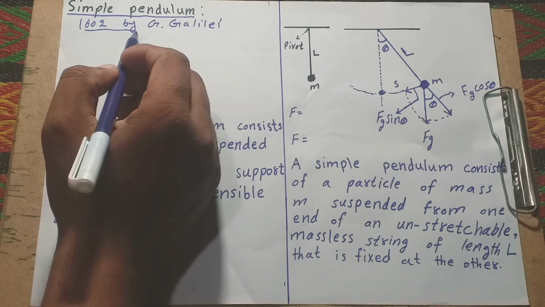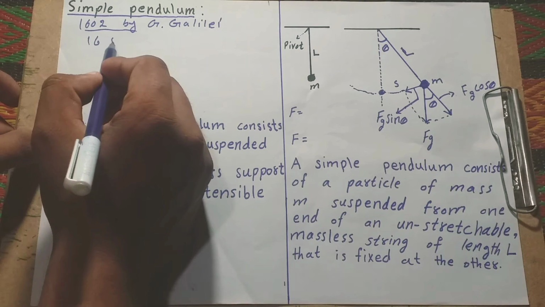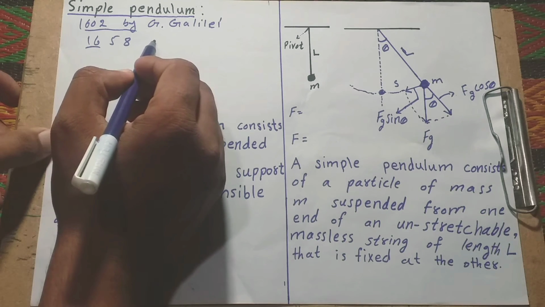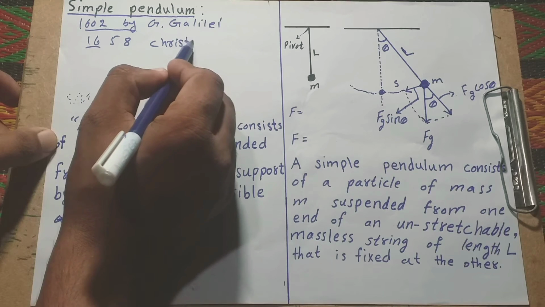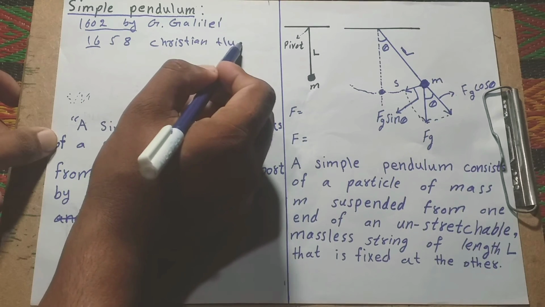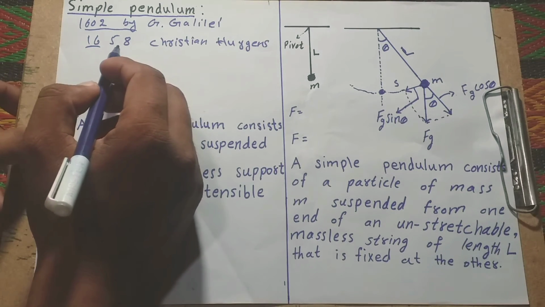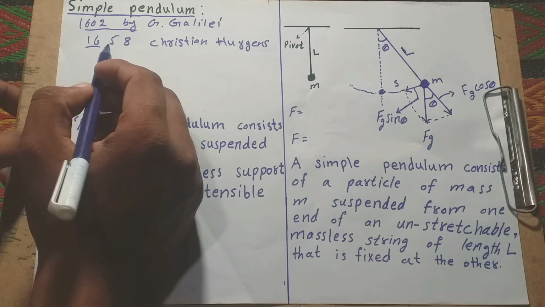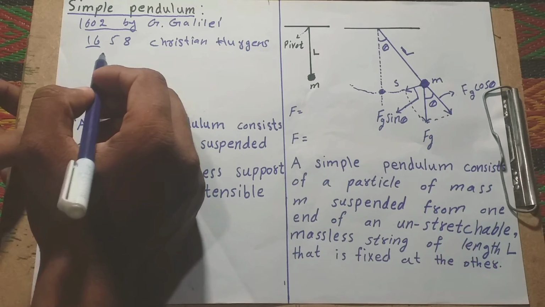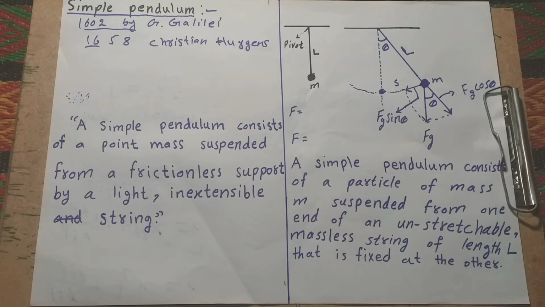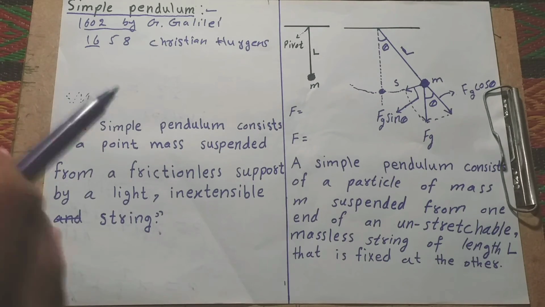And second, Christiaan Huygens invented the pendulum clock in 1658. The world's standard timekeepers used in home and office. Okay, they contributed as inventors of the simple pendulum in different ways.